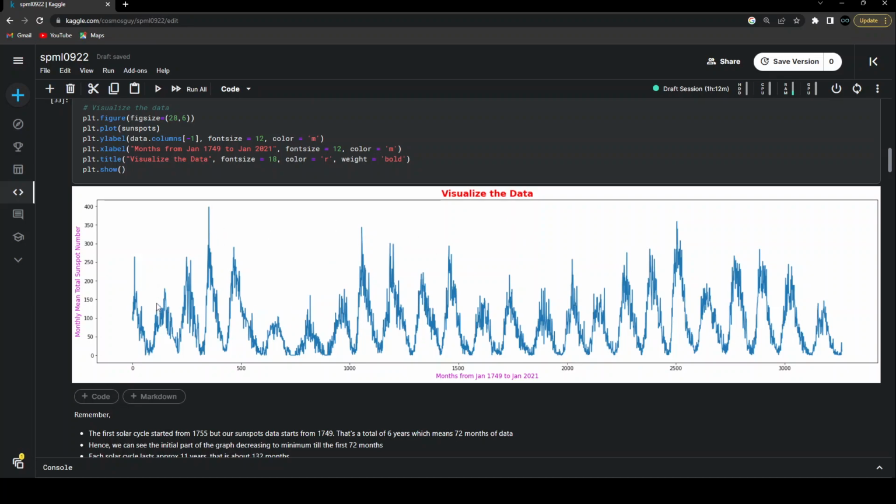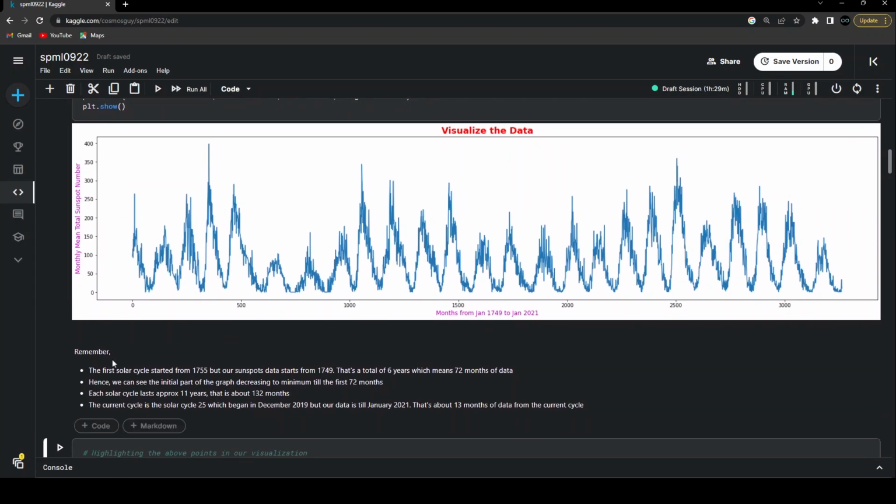And we can see that this kind of pattern is observed over here. Now, a few things to remember. The first solar cycle started from 1755, but our sunspot data started from 1749. So that's a total of 6 years of gap. If you subtract these two numbers, I get the value of 6. Now converting into months, I'm simply going to multiply that 6 with 12. That is a total of 72 months of data.